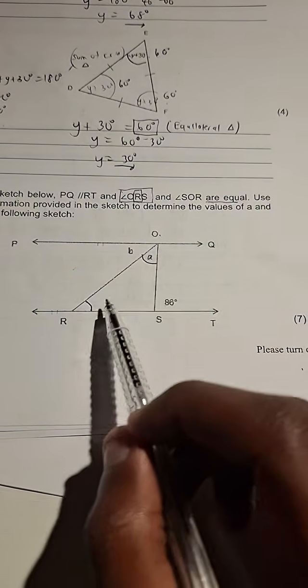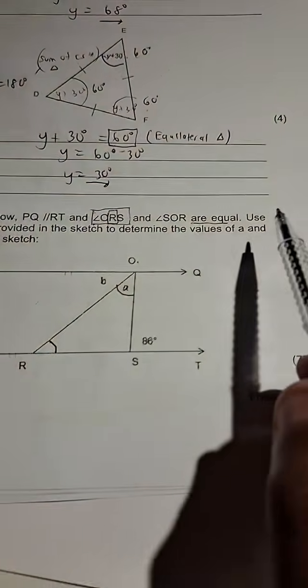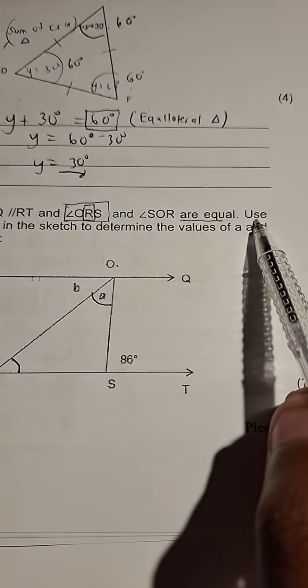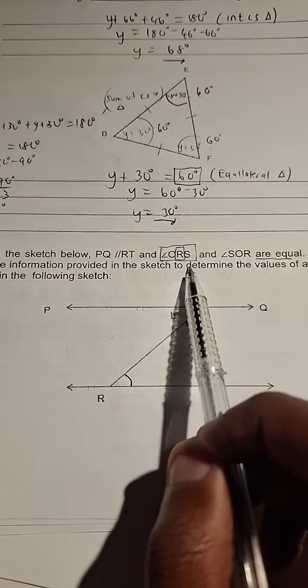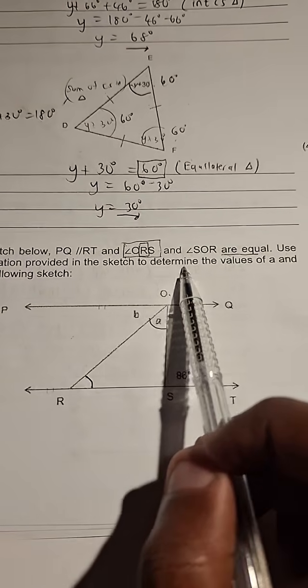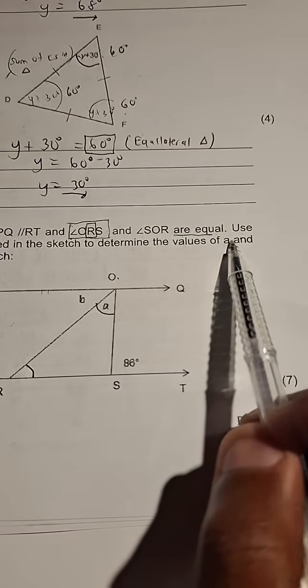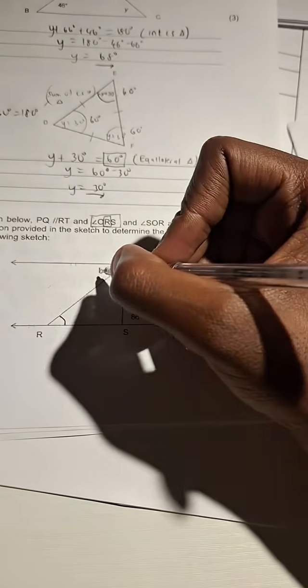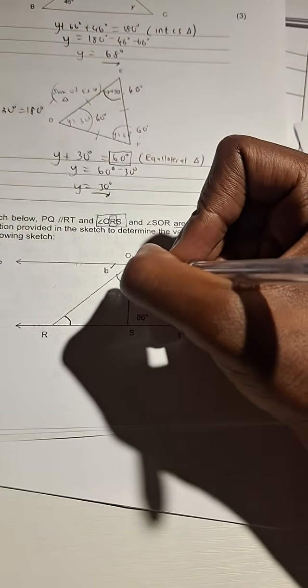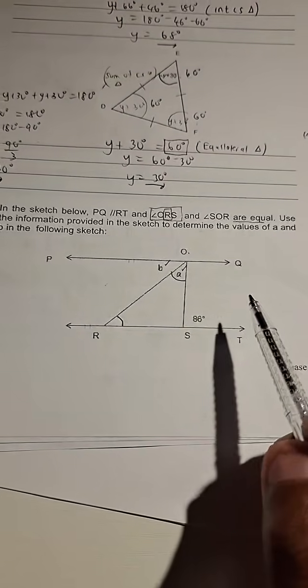This angle and that angle are equal. That's what we are told. Now they are saying furthermore, use the information provided in the sketch to determine the values of A and B in the following sketch.